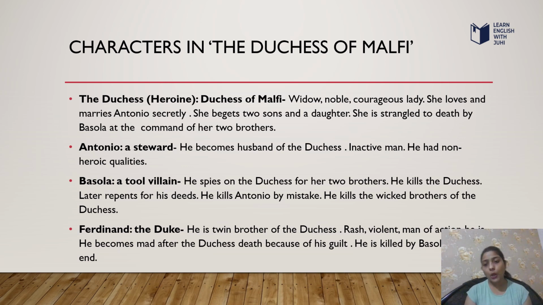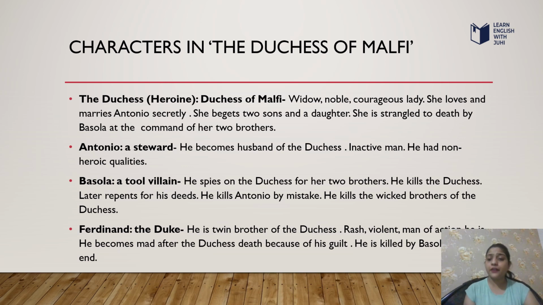The third character is Bosola, who is a tool villain. He spies on the Duchess for her two brothers. He kills the Duchess and later repents for his deeds. He kills Antonio by mistake. He kills the wicked brothers of the Duchess.